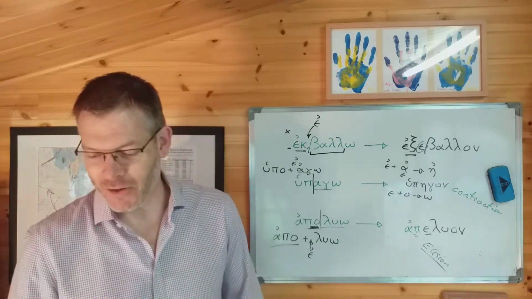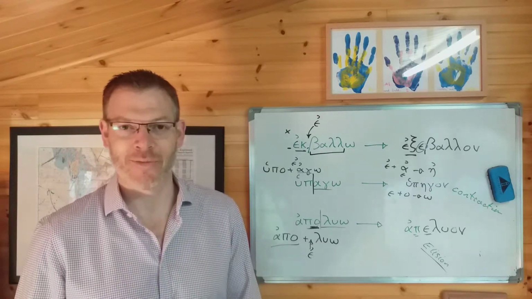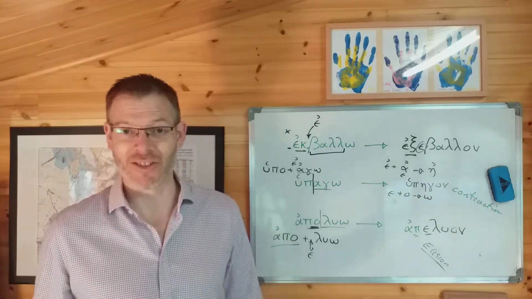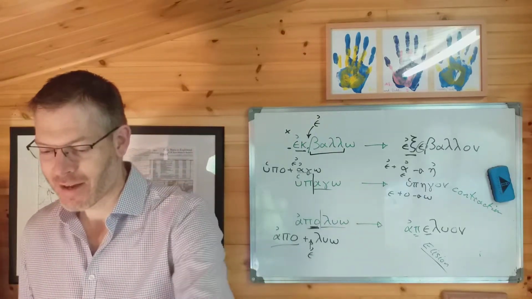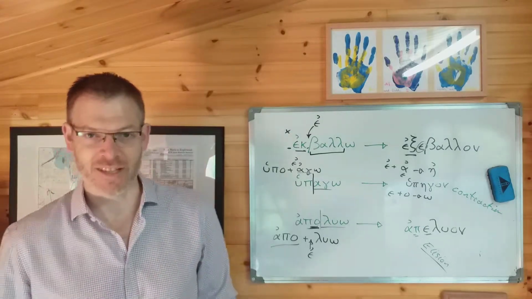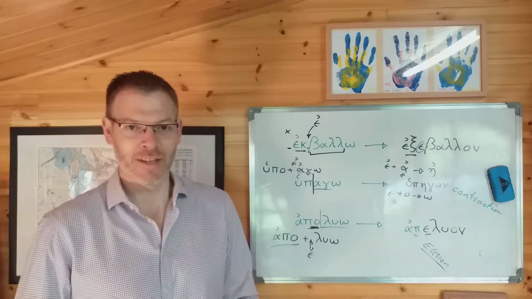Next video we'll go on and look at section 6.6, and we'll notice a couple of other quirks about the sigma suffix, which again initially look a bit puzzling, but really they're very simple. There's a kind of logic to them, and then we'll be able to move on, and we are really getting towards the end of this chapter. You're doing a great job. Just a couple more sections to go before we're able to do the questions at the end of the chapter and move on to the next stage.